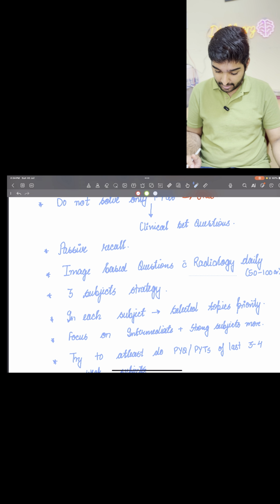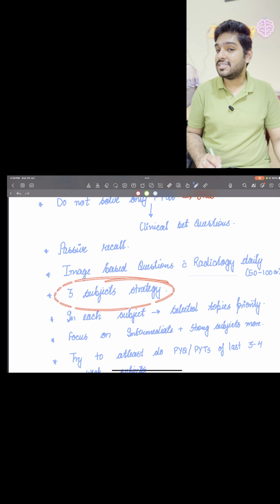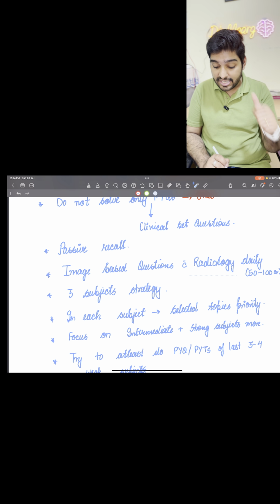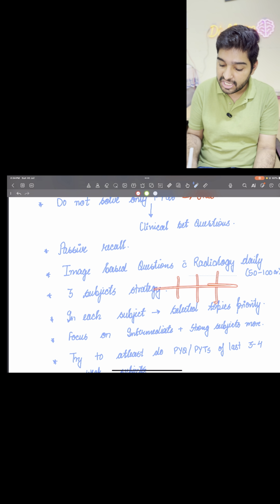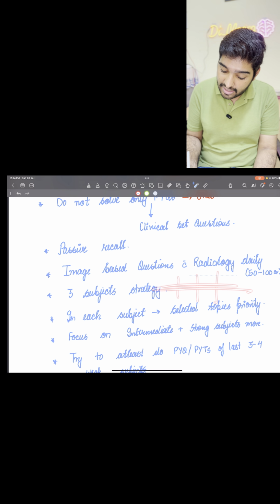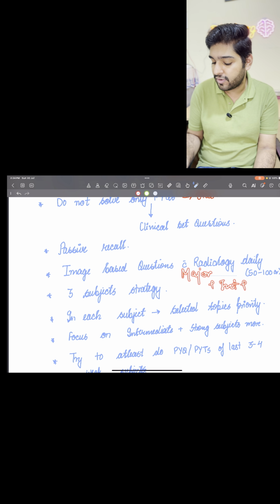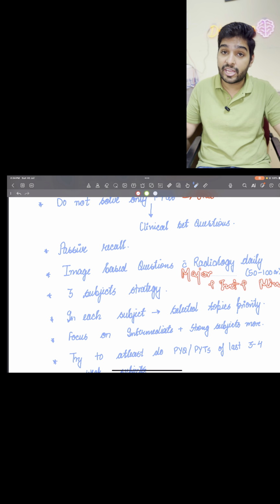Okay, next, talking about the 3 subject strategy. What is that 3 subject strategy? During these last 10 days, you have to divide your day into 3 main aspects, where the initial will be the major subject you will be covering, the intermediate subject you will be covering, and the minor subject you will be covering in one day only.